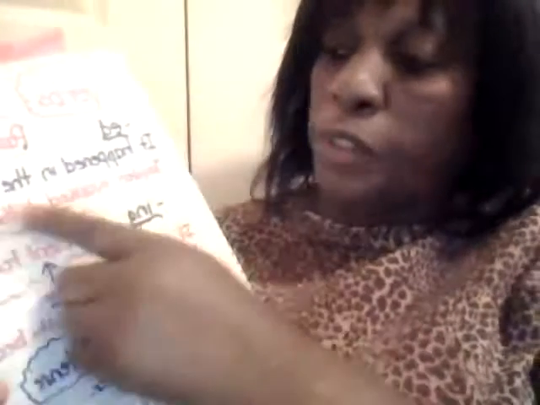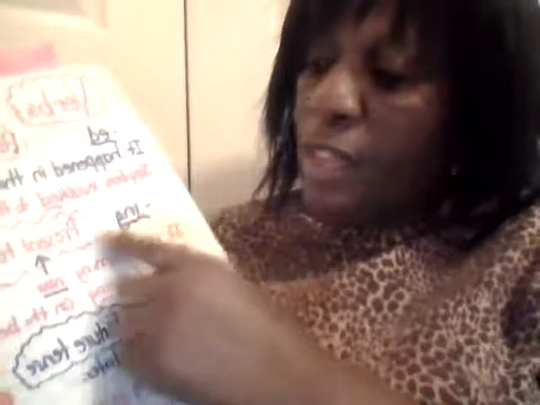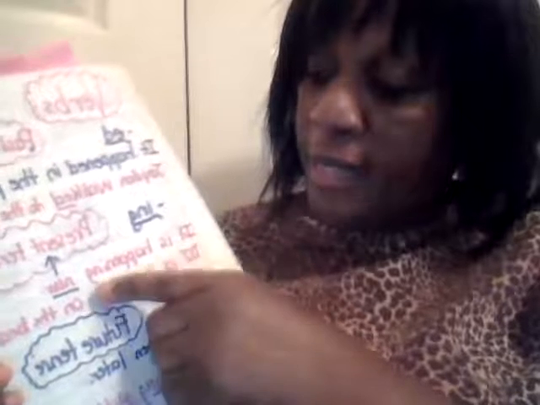Well, while we're on verbs, let's look at the past tense. To show past tense in a verb, you add ed. It happened in the past. Jaden walked to the park. You add ed, which is a suffix to the verb walk. Ing shows that it happened in the present tense. It is happening now. DJ is jumping on the bed. Is jumping is a verb phrase. And the ing says it's present tense. Okay, future tense is indicated by using words like will or shall. It will happen later. Kaylin will sing at the assembly tomorrow. It hasn't happened, but it will happen. So will sing is part of the verb phrase.